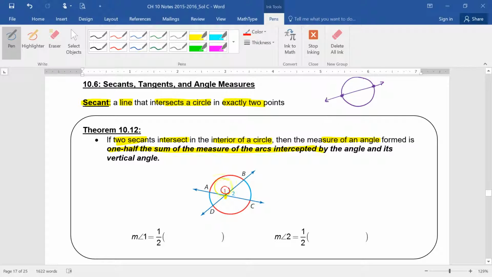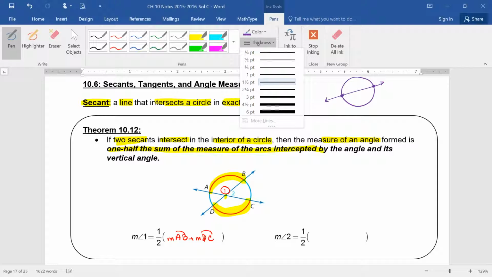This is angle 1. If you look at angle 1, the arc that it intercepts is which arc? AB. Now, angle 1's vertical angle intercepts which arc? DC. Okay? The measure of angle 1 is half the measure of those two arcs. So it's half of the measure of arc AB plus the measure of arc DC.